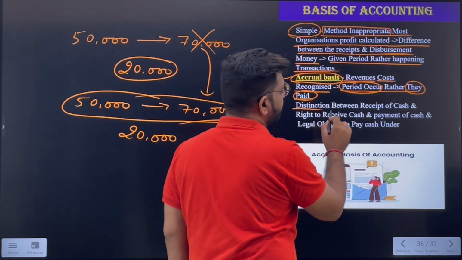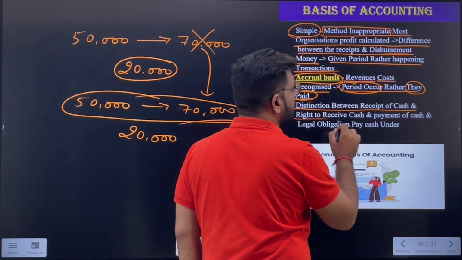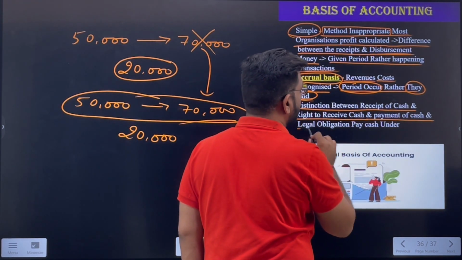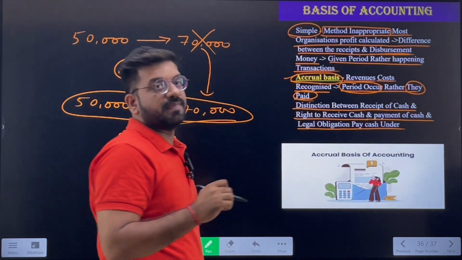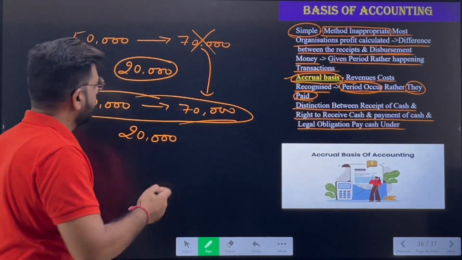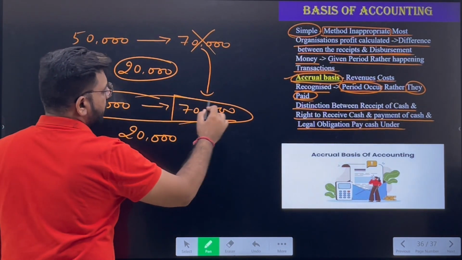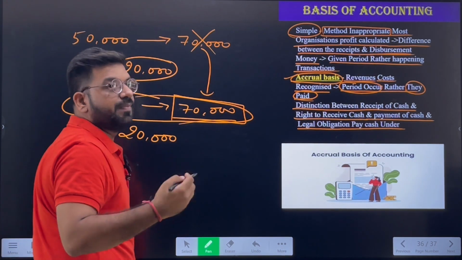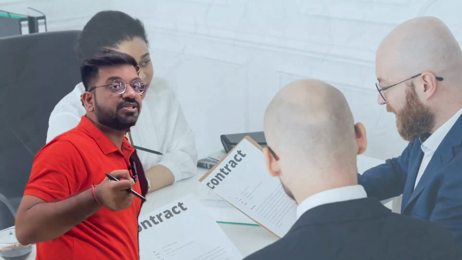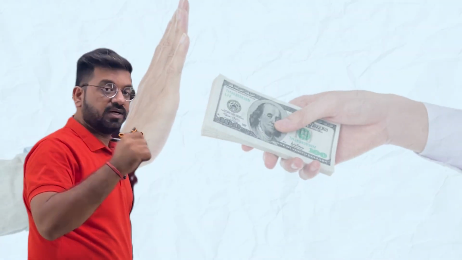The distinction between receipt of cash and the right to receive cash, and payment of cash and the legal obligation to pay cash, is the same under this method. That is, they simply record all the transactions. If the goods are sold on credit, a legal obligation arises that we will receive the cash, even though the cash is not received at the outset.